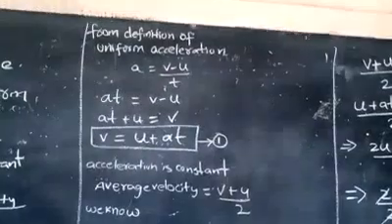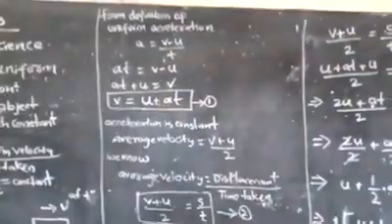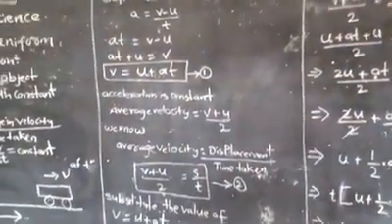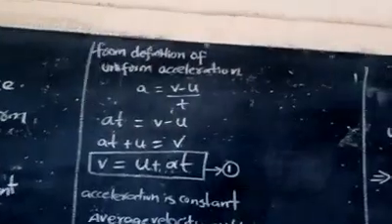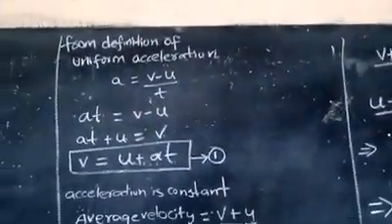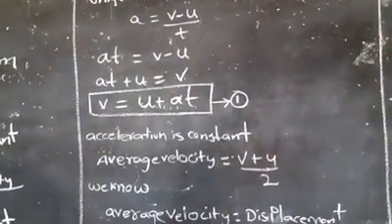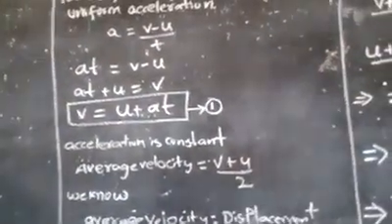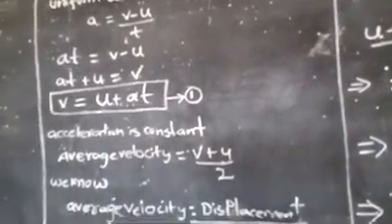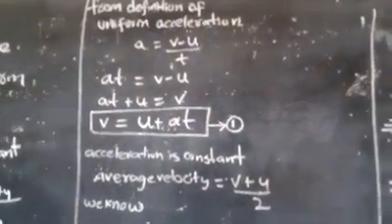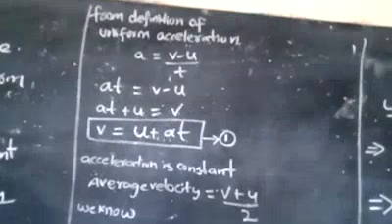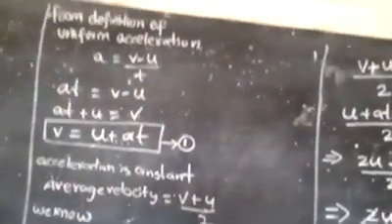You know the definition of uniform acceleration: change in velocity by time taken. Change in velocity means final velocity minus initial velocity, divided by change in time.